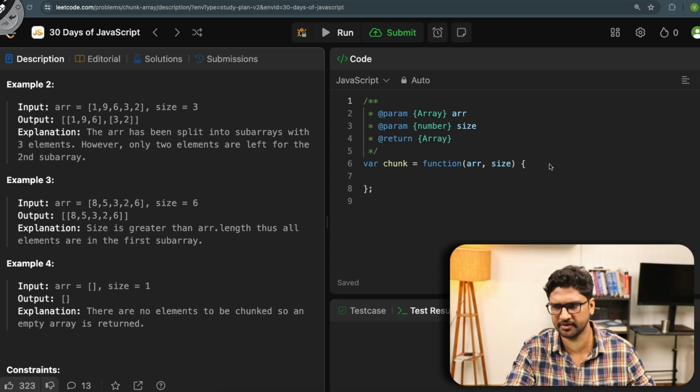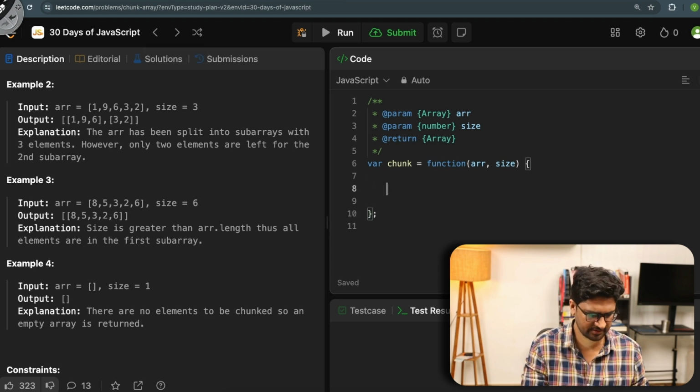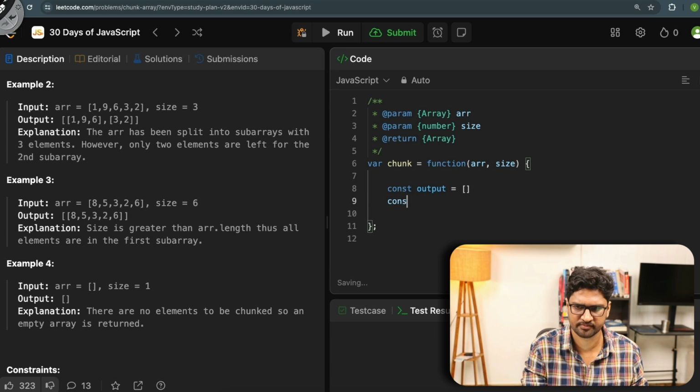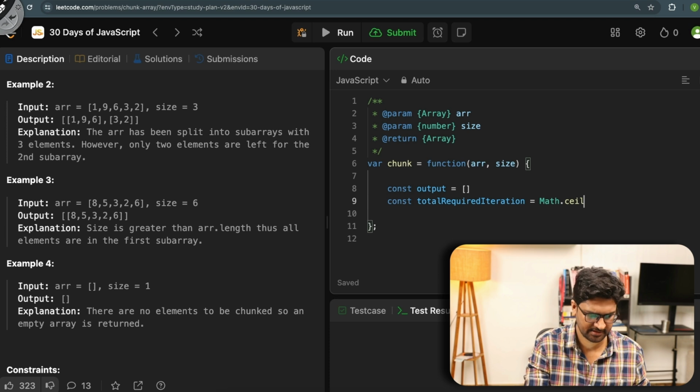So I will come here, and inside this I'll first of all write const output equals to an empty array. Then const totalRequiredIterations will be equals to Math.ceil of array.length divided by size.